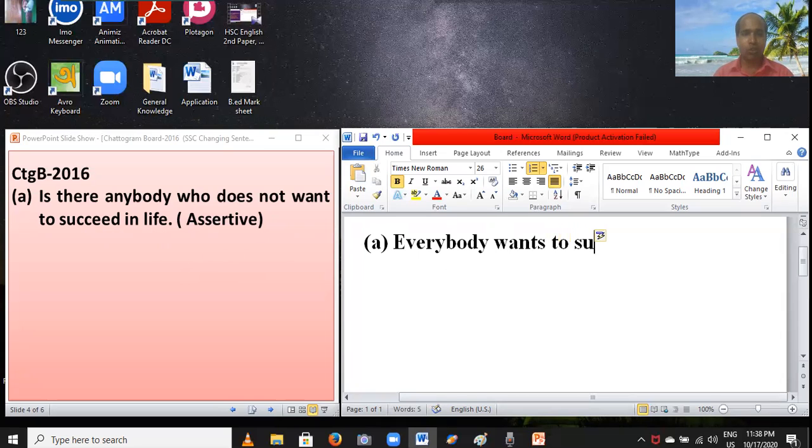To succeed, succeed in life. Dear students, this sentence has become affirmative. You can change it into affirmative by using this formula: Everybody wants to succeed in life.